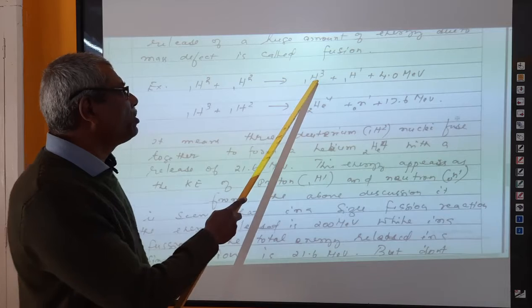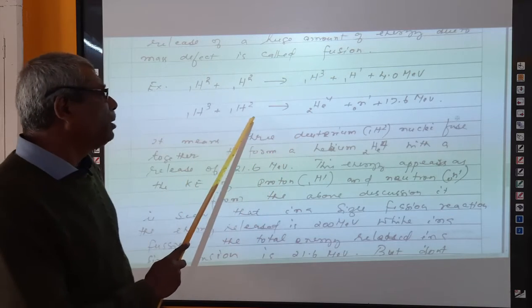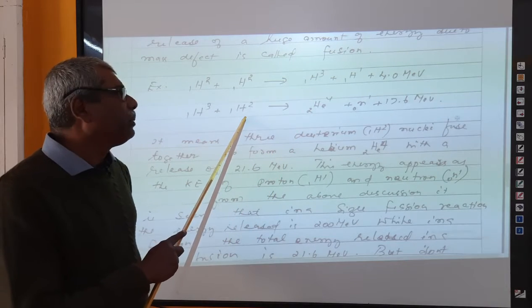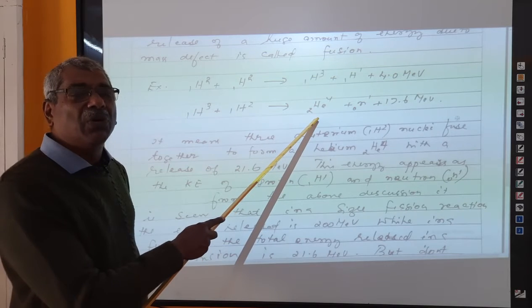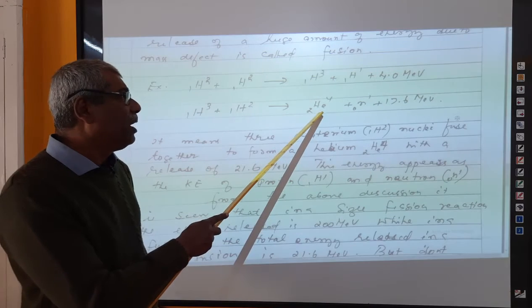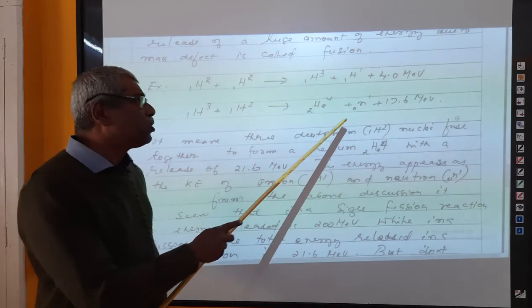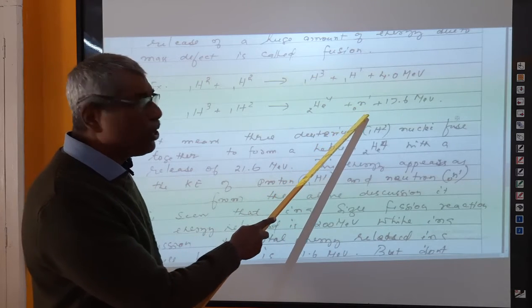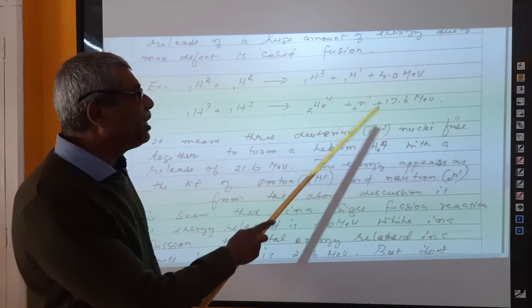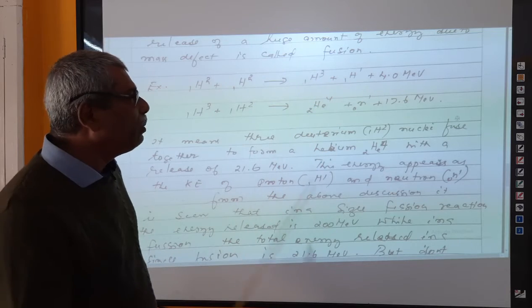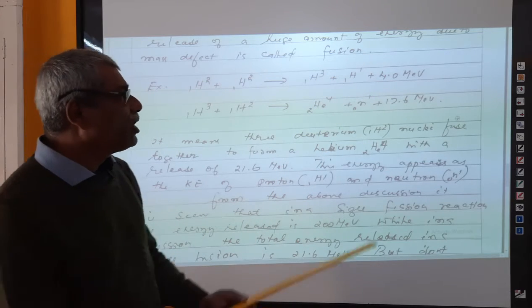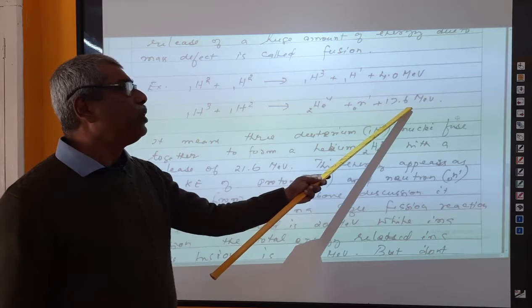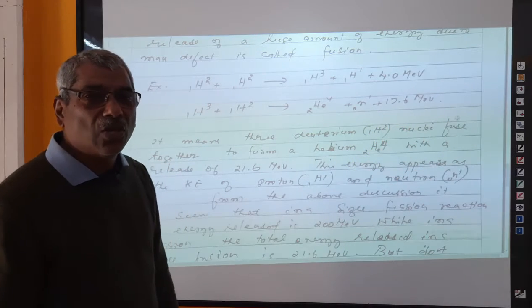Now this tritium formed will again combine with another deuterium, and a helium nucleus is the result. Am I correct? We are getting a helium nucleus plus one neutron. This is a neutron fusion reaction. This is a proton nuclear fusion. In this case, you see 17.6 mega electron volt energy is also produced.